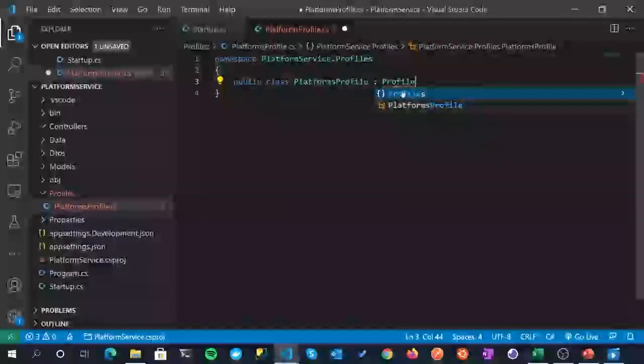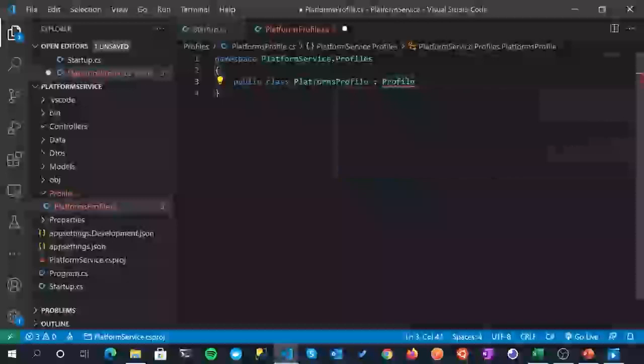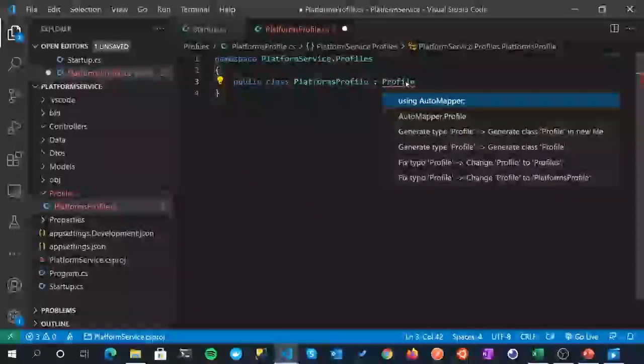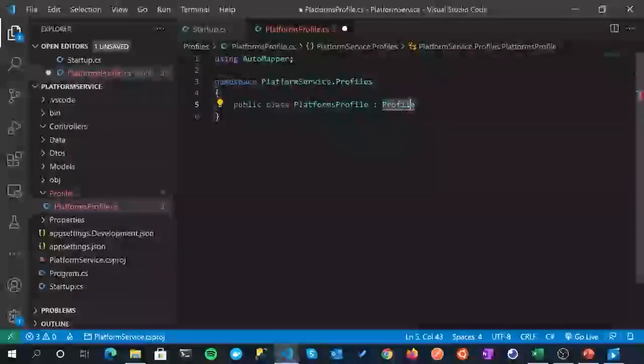Okay, now this has tripped me up a few times. Our folder is called Profiles, our namespace is Profiles plural, this class is Profile singular. It's tripped me up a few times and caused me a few issues, so just make sure you get that correct and bring in the right namespace, using AutoMapper. Fantastic, so that's the shell of our class set up.